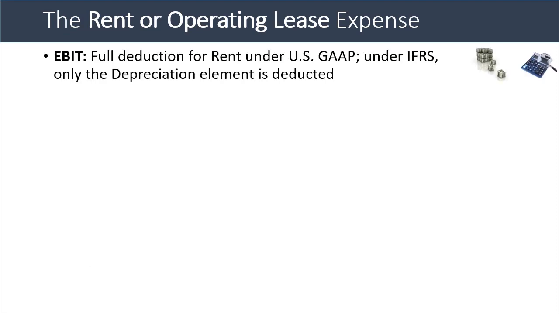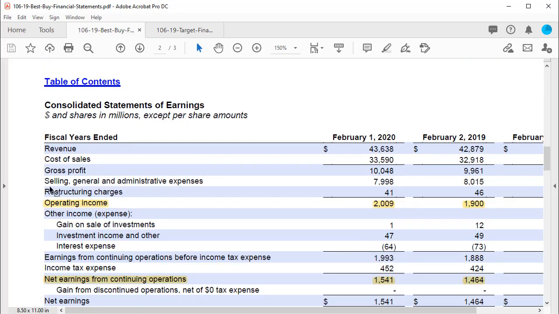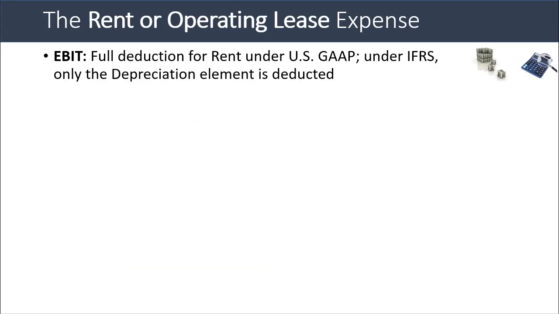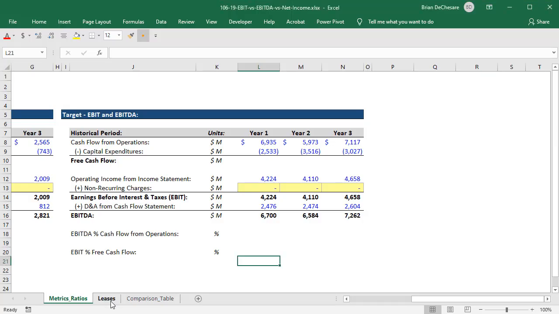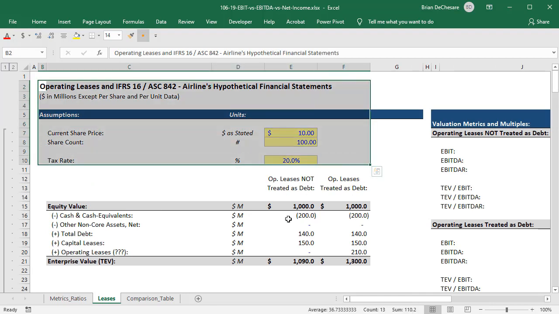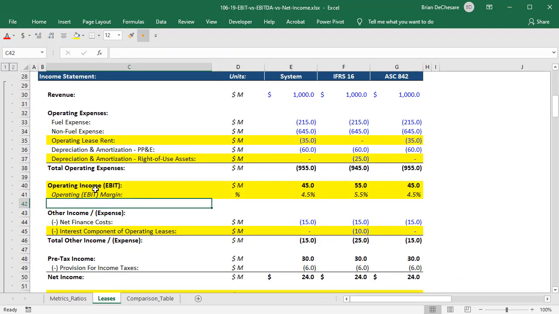This one is a little harder to illustrate because most companies don't show this explicitly in their statements, but EBIT under US GAAP has a full deduction for rent because under US GAAP, the rental expense is shown as part of selling, general, and administrative expenses, and it's just a standard operating expense. Under IFRS, however, it is split into depreciation and interest elements. I have more on this in the Leases tab of the Excel file that goes along with this lesson.